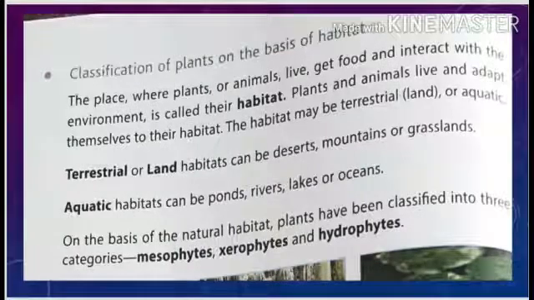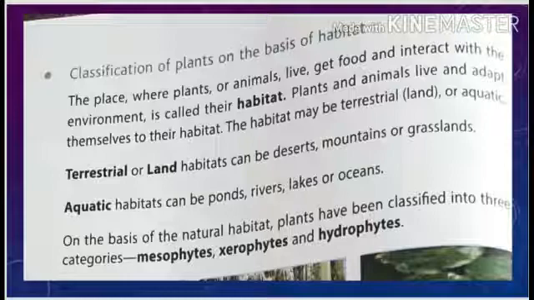Classification on the basis of habitat. The question arises, what is habitat? The place where plants or animals live, get their food, and interact with the environment comfortably. That place is called the habitat. Plants and animals live and adapt themselves to their habitat.